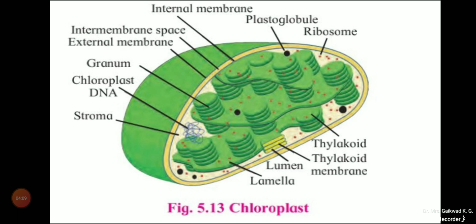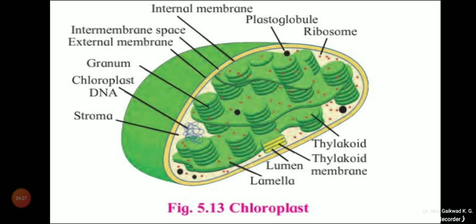In plants, they are found in the green region, mainly in the mesophyll of the leaf. This chloroplast is lens-shaped, but it can be oval, spherical, discoid or ribbon-like in shape.